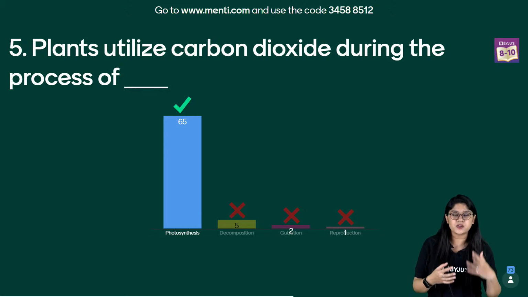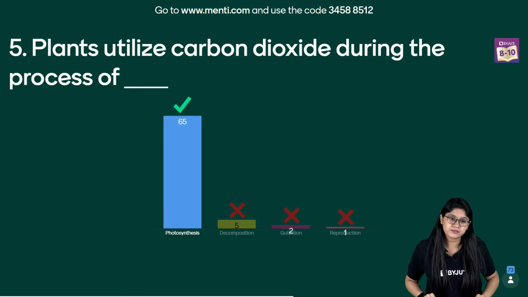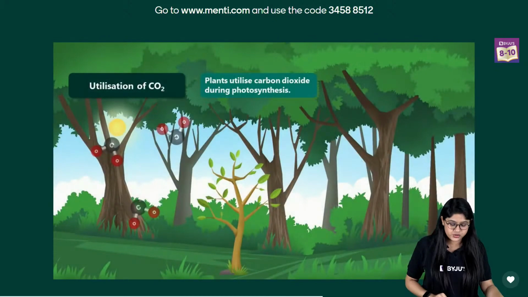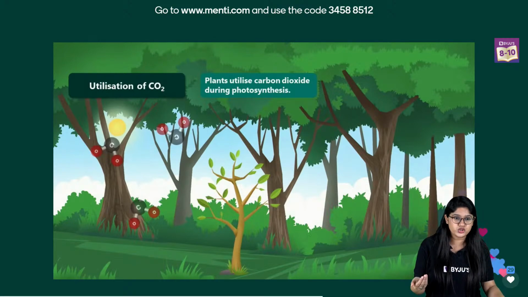So guttation is a process which we see in a few plants, right? In the morning time, what will be happening? On the leaf edges, they'll have those water droplets. It's because of the pressure, and that is guttation. Very good. Moving over here to the solution, plants will be utilizing the carbon dioxide, right? And they'll be making their own food.